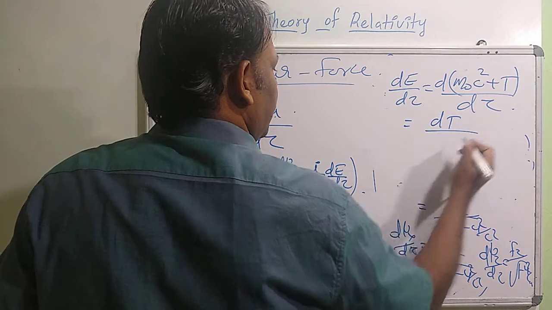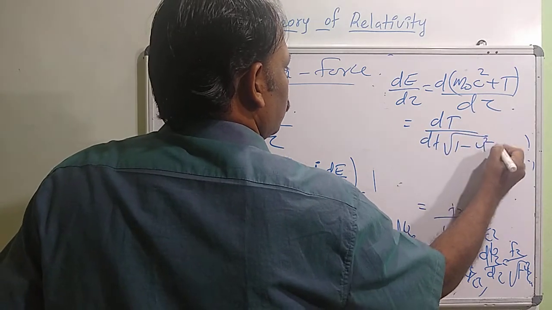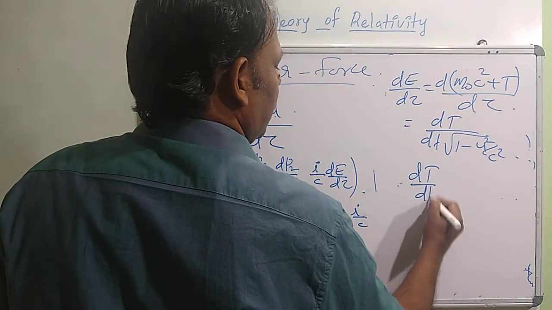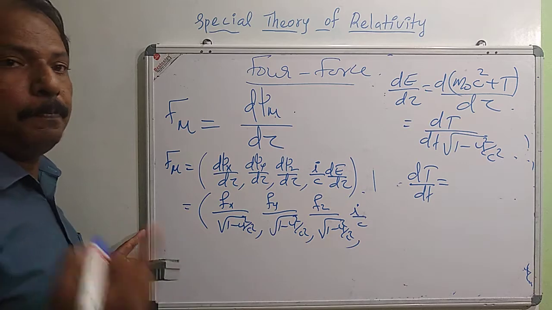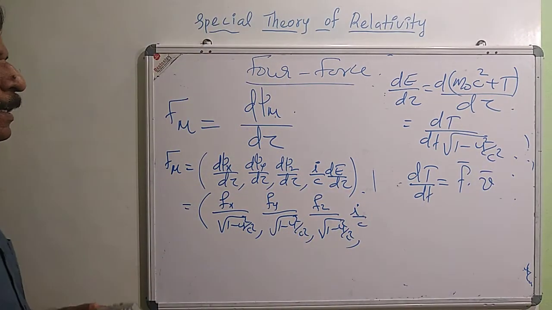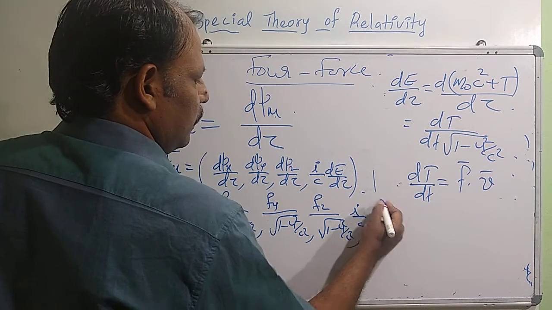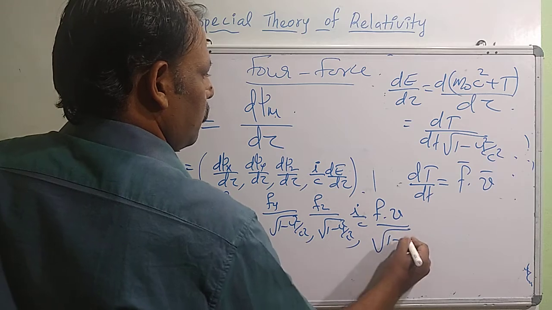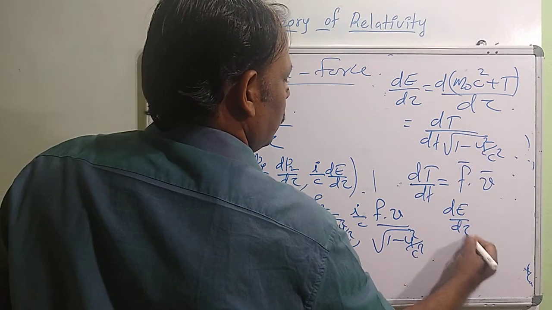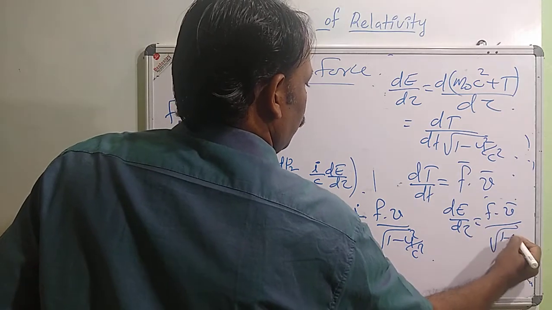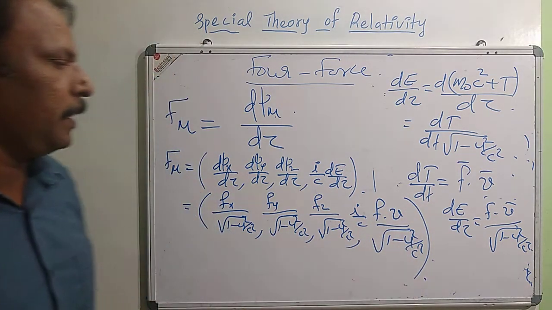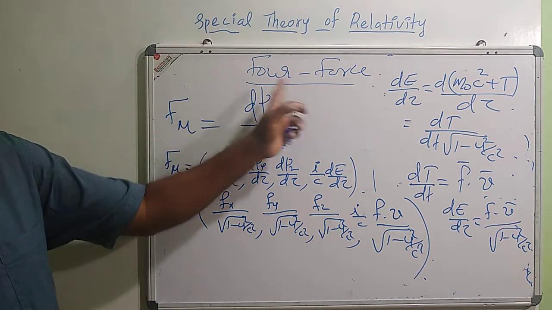So we have dT by d tau, which is dT by dt into root of 1 minus u square by c square. dT by dt is the rate of change of kinetic energy with time, which is power, and power can be written in terms of force as F dot V. So dE by d tau is F dot V by root of 1 minus u square by c square, and the last term is I by c into F dot V by root of 1 minus u square by c square. This represents the 4 force.